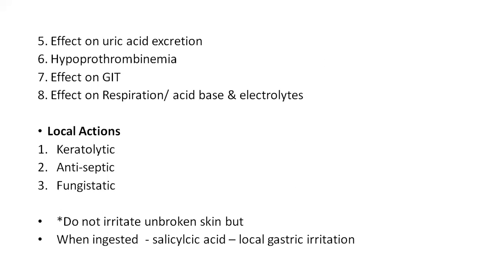And coming to the effect on uric acid excretion. At low doses, it increases the uric acid levels by inhibiting the renal tubular excretion. And at higher doses, it shows uricosuric action by decreasing the renal tubular reabsorption. But at higher doses, although aspirin shows this effect, it is not used for the treatment of gout.